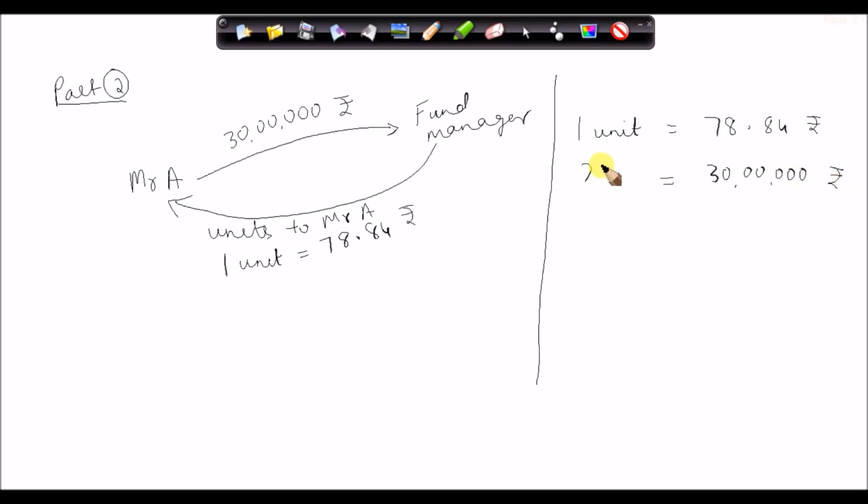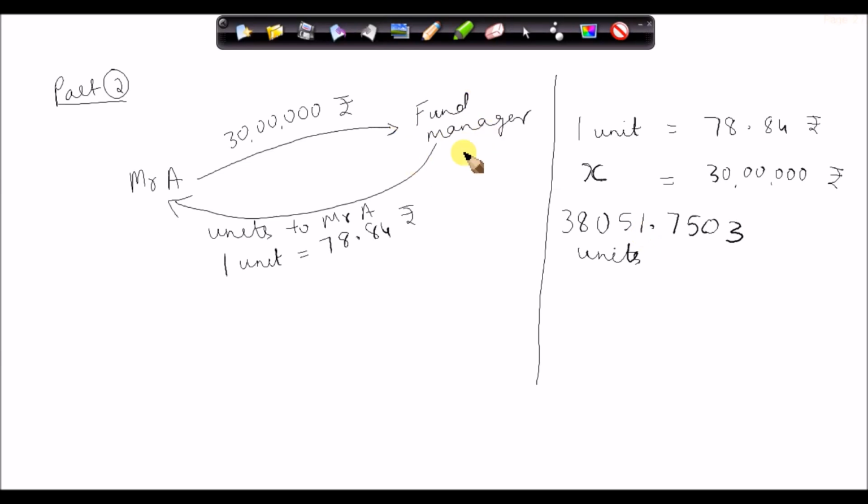So the fund manager is going to give how many units? So what we'll do, 30 lakh into 1 divided by 78.84. So we'll get the number of units. So 30 lakhs I'm going to divide by 78.84. So it comes to 38,051.7503 units.